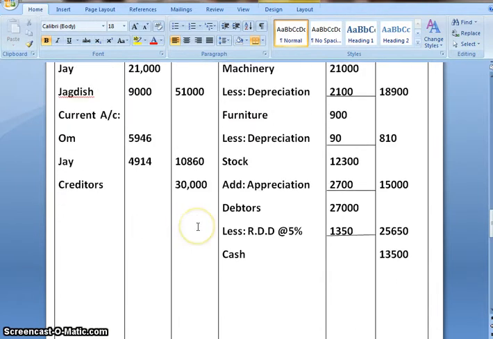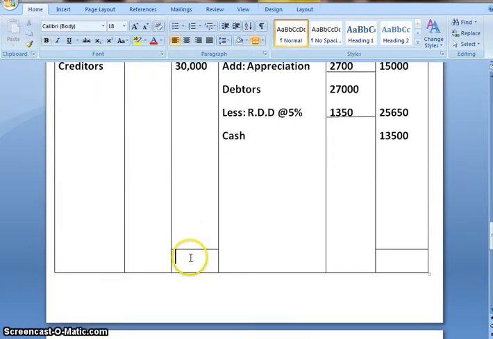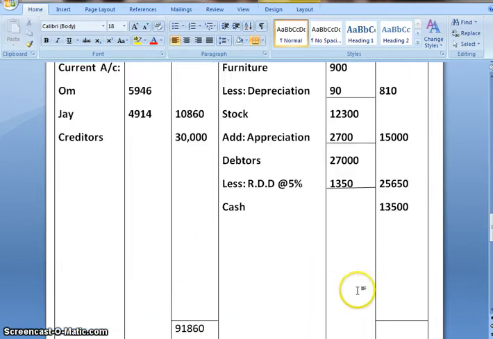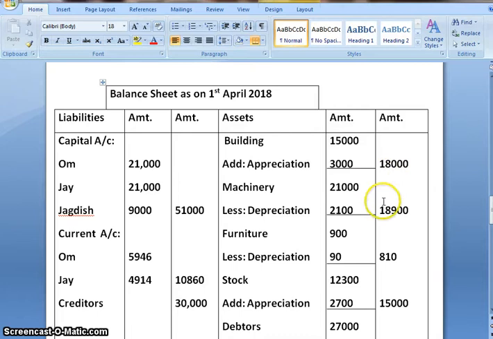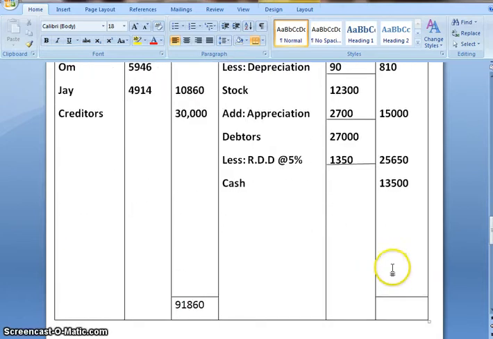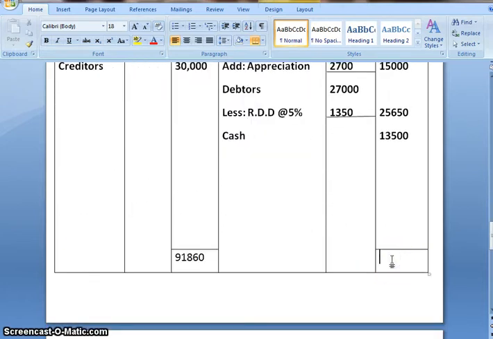When we add 51,000 plus 10,860 plus 30,000, the liability side total is 91,860, and when we add all the things which are there on the asset side, the total is 91,860. As you can see, on both sides the amount is the same. That means the balance sheet is tallied. I hope you all have understood this problem.